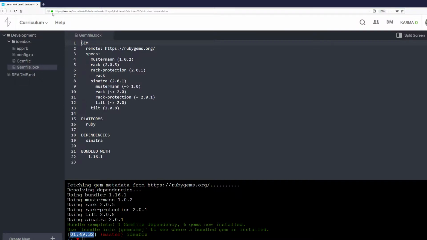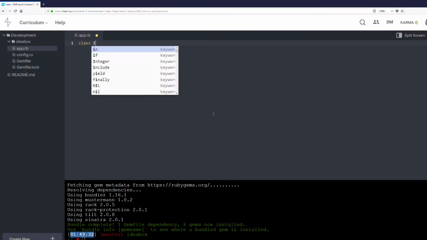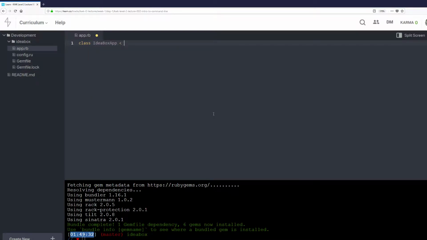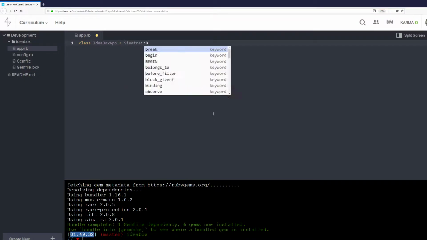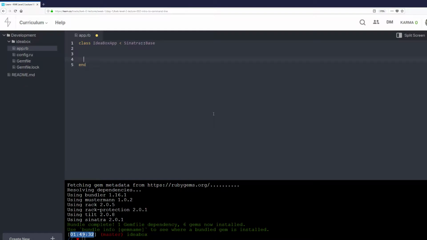So now we're going to go to app.rb, and we're going to start working on our app. We're going to make a class, IdeaboxApp. It's going to inherit from Sinatra::Base. We'll talk a little bit more about what that means, and we're going to fill this in with get '/' do, 'Hello world'.